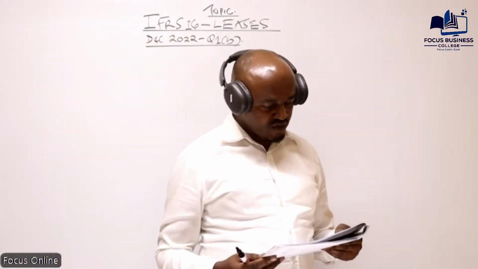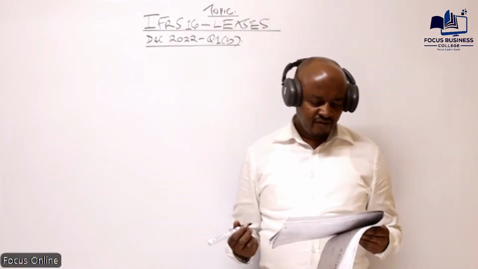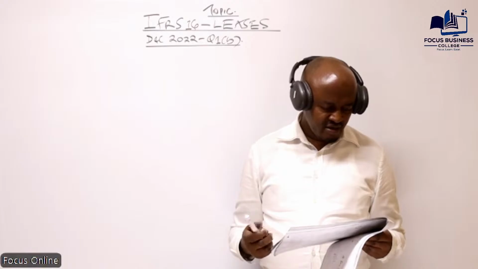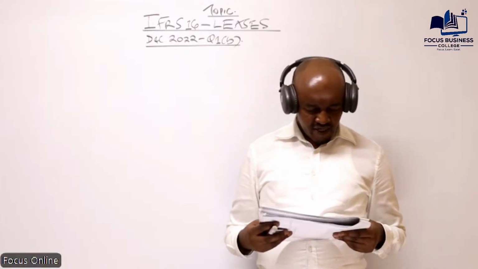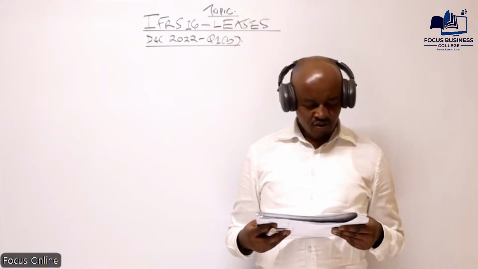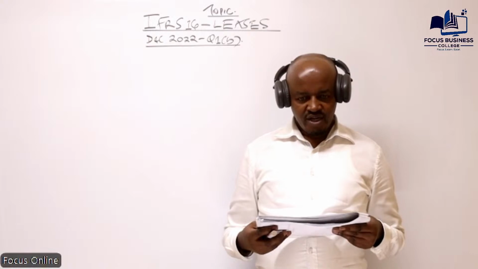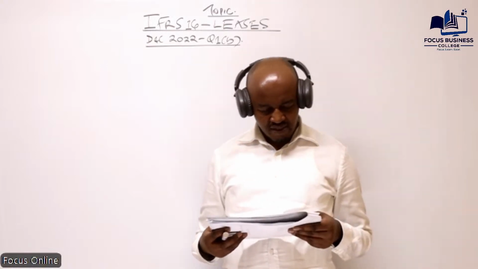So what are we told here? The question is: OLC Limited leased a factory to Tiana Limited with effect from 1st July 2022. The lease is for 4 years at an annual lease rental of 4 million payable in arrears. The lease contract provided that the lessee shall be responsible for the insurance and maintenance of the factory during the lease term. The implicit rate of interest in the lease is 15%.